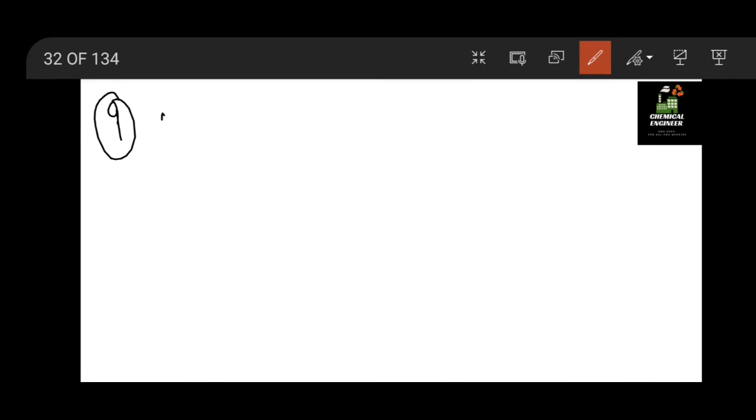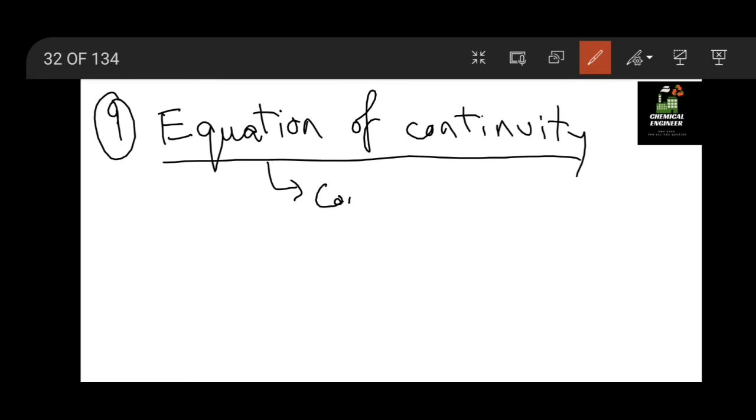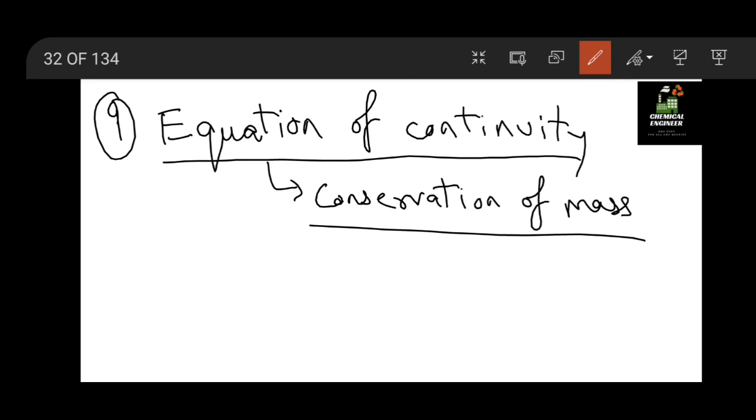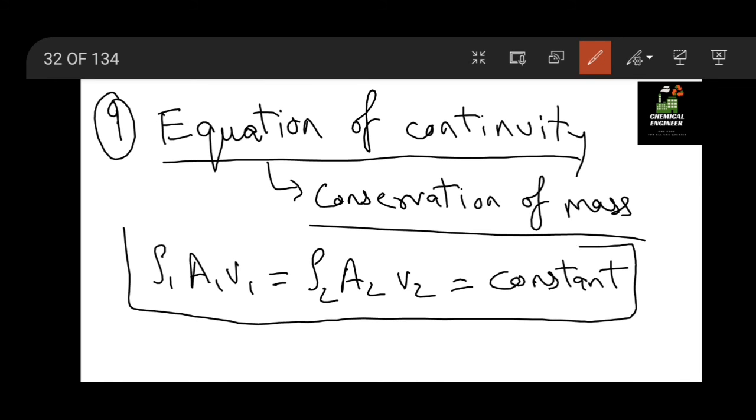The 9th equation is known as the equation of continuity, which is nothing but a conservation of mass. So we get this equation of continuity from conservation of mass, which is rho 1 a1 into v1 equal to rho 2 a2 v2 equal to constant. Okay, so this equation is known as continuity equation.